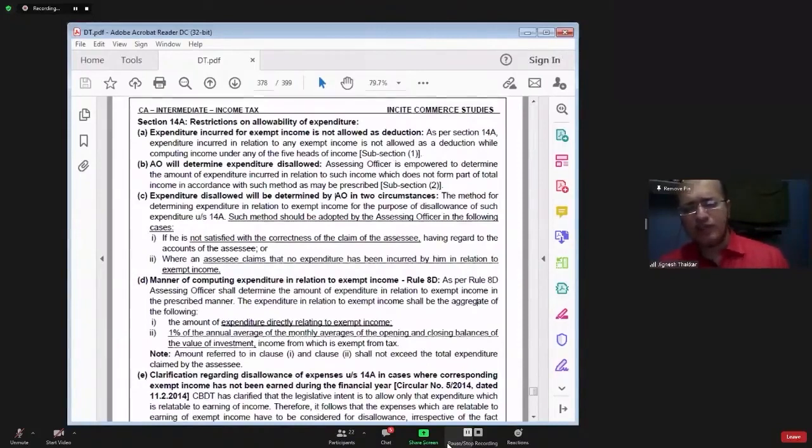So government says we have made the rules. You simply follow the rules. You apply the formula which we will tell you. By applying the formula, you will derive one amount. That amount will be considered as an expenditure incurred for earning the exempt income, and that expenditure will not be allowed as deduction.